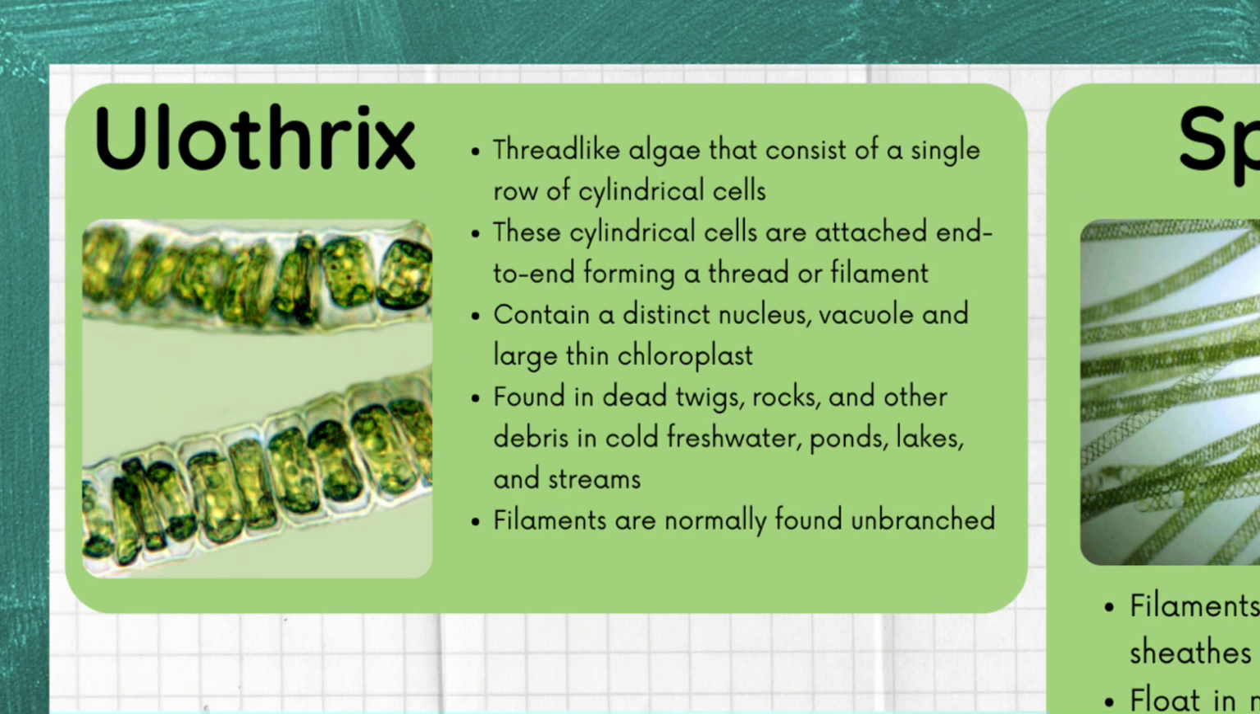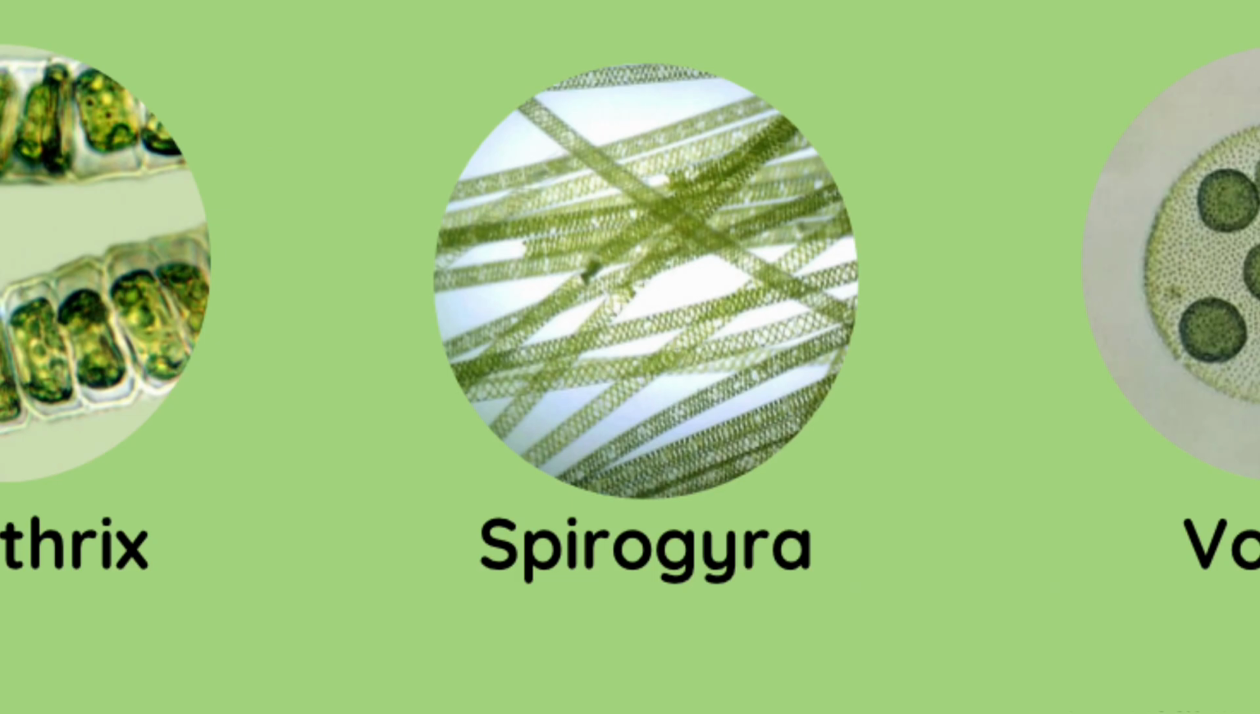These cylindrical cells are attached end-to-end, forming a thread or filament. They contain a distinct nucleus, vacuole, and large, thin chloroplast, and are found in dead twigs, rocks, and other debris in cold freshwater, ponds, lakes, and streams. The filaments are normally found unbranched.